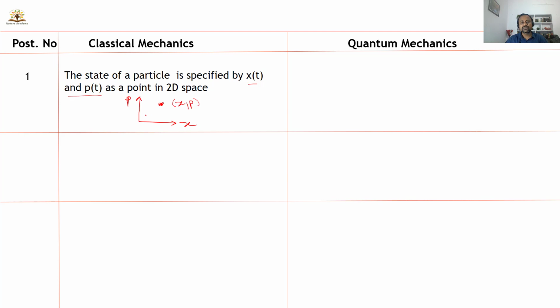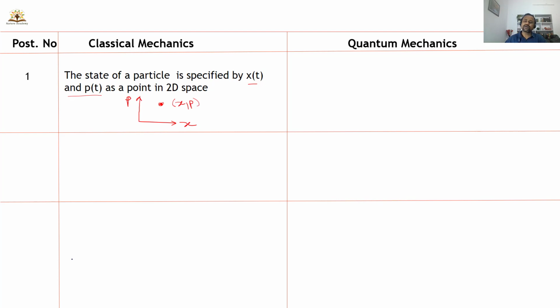Generally, classical mechanics applies to macroscopic particles. When we talk about nanoparticles and nano-sized particles, classical mechanics fails to explain their dynamics. Then we use quantum mechanics. So what is the first postulate according to quantum mechanics?